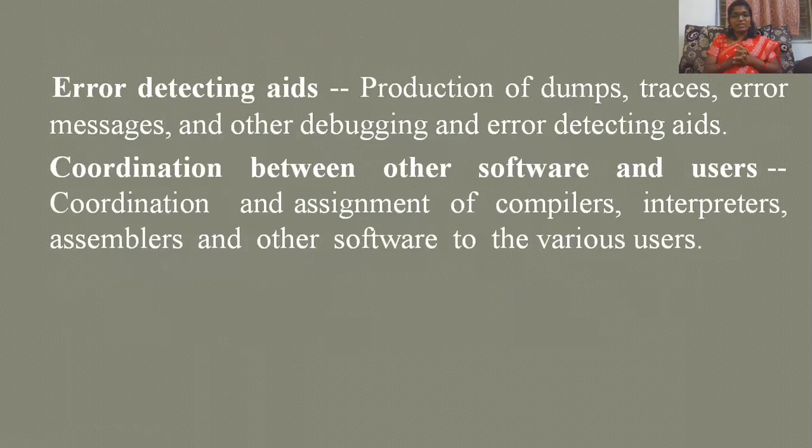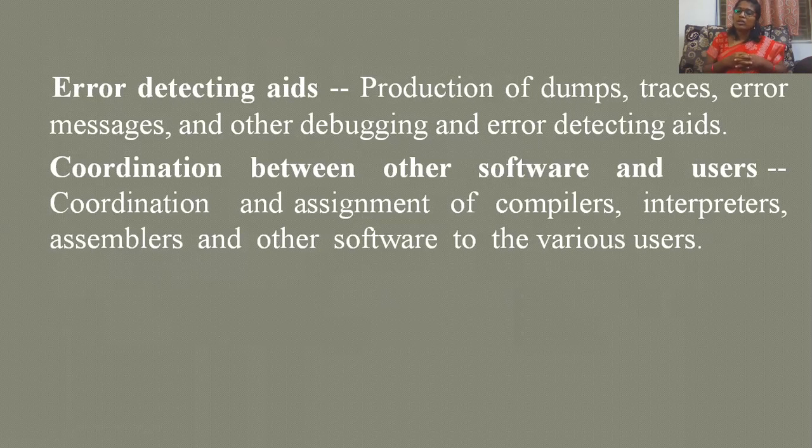So last and finally, error detecting aids. So production of dumps, traces, error messages, and other debugging and error detecting aids. Simple example I can tell you here. Don't get confused. If unknowingly you want to delete anything, it tells that this is your file, whether you want to save or not. So it tells there is an error. So who is taking care of that?